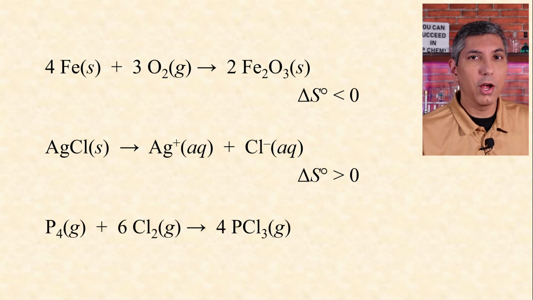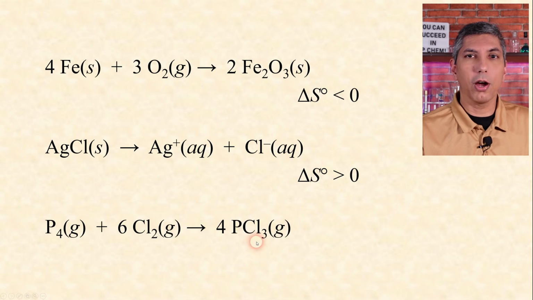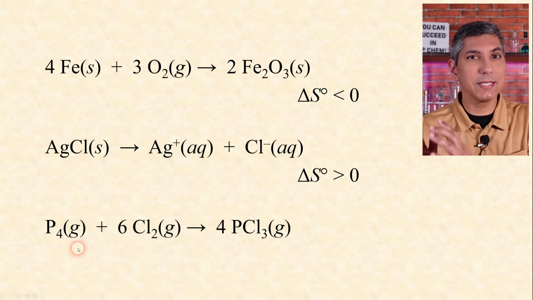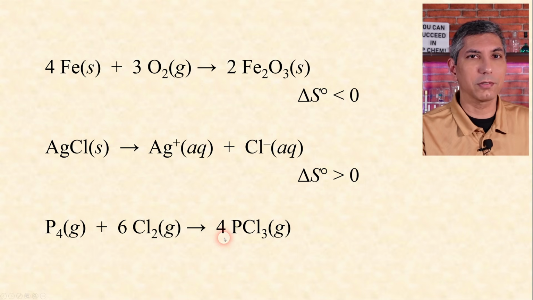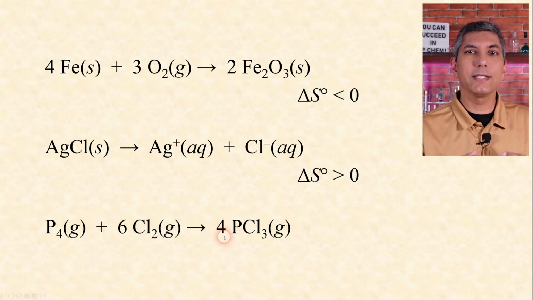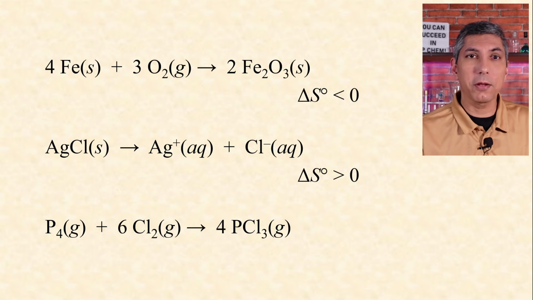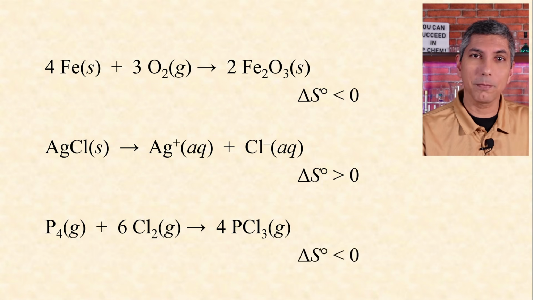In this reaction, we have only gases on both sides of the equation, so the tiebreaker is to count how many particles are present on both sides of the reaction. On the reactant side, we see 7 molecules, while the product side has just 4 molecules. 7 to 4 is a decrease in particles, so that implies a decrease in entropy.